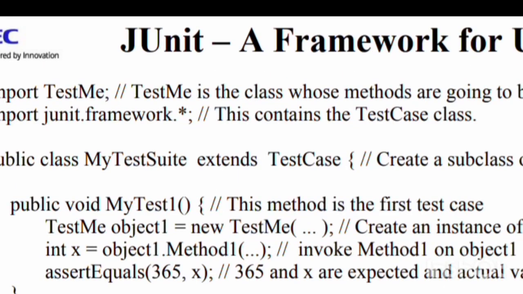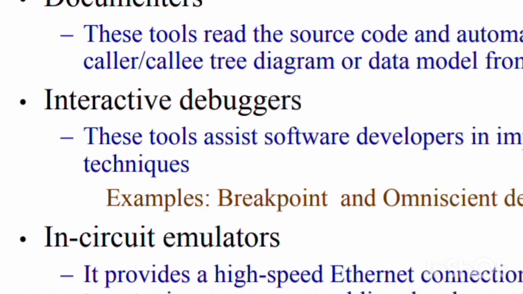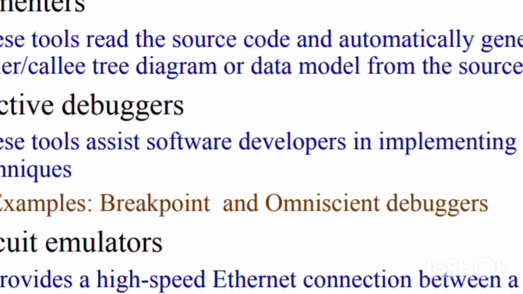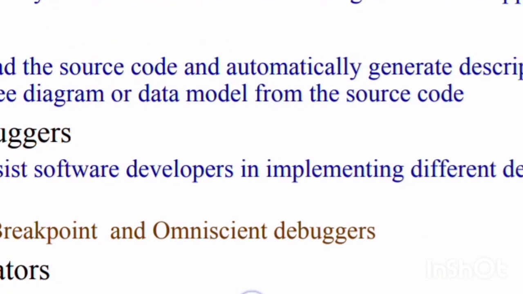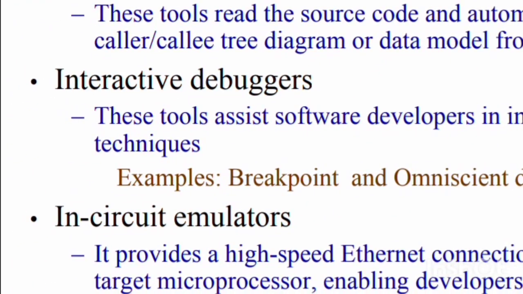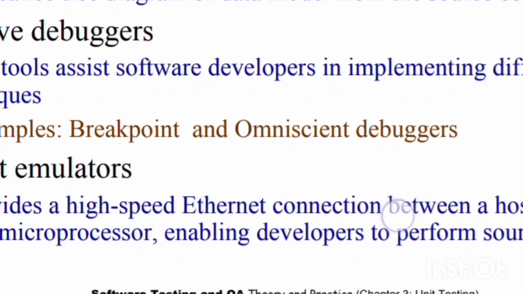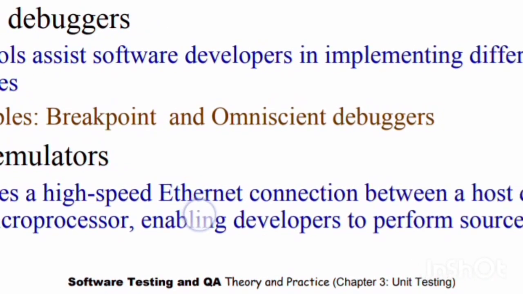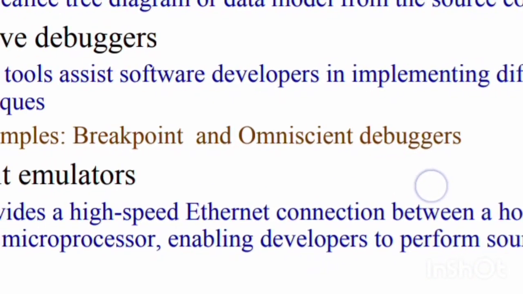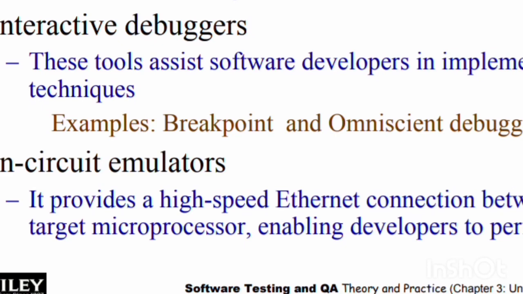Tools for unit testing. Tools: code editor, bound checker, documenters, interactive debuggers, in-circuit emulators. Code editor tool is used to check the quality of the software to ensure that it meets some minimum coding standards. Bound checker can check for accidental writes into the instruction area of memory or to other memory locations outside the data storage area of the application. As the name implies, bound, memory boundary is checked.